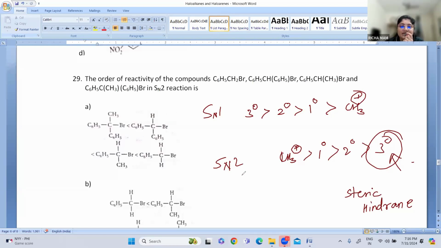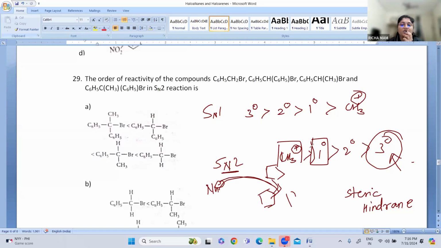We know that in an SN2 reaction, the nucleophile will attack from behind. If there are big groups, like three phenyl groups, the attack is not possible. So in SN2 we are interested in methyl and primary carbocations, which are the most stable, and tertiary carbocations are the least stable.